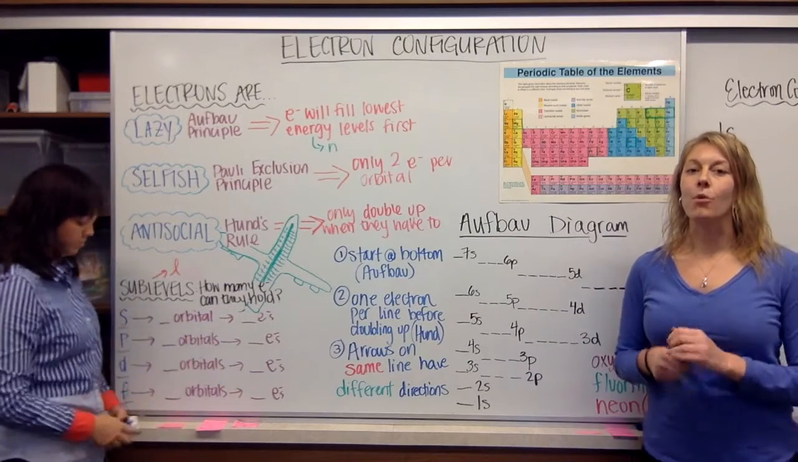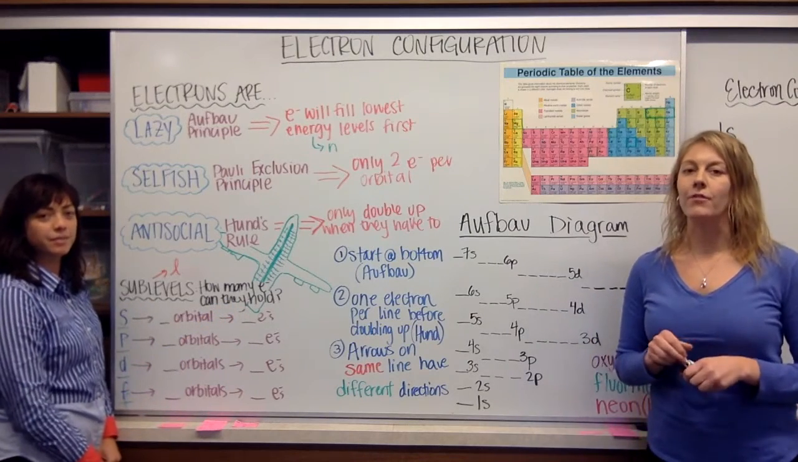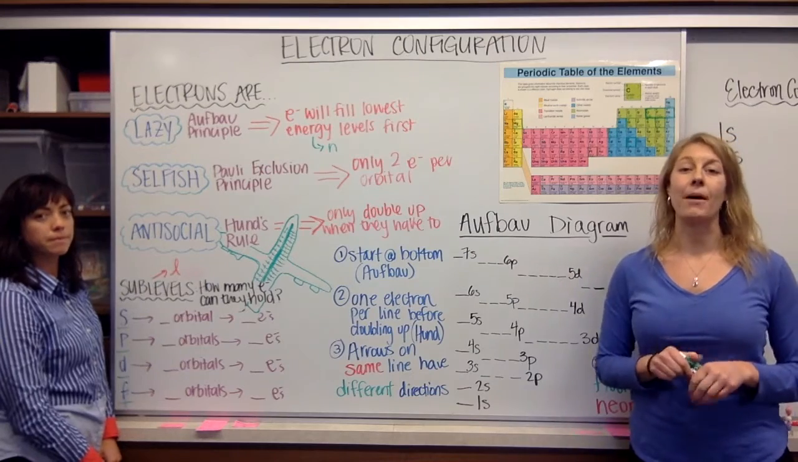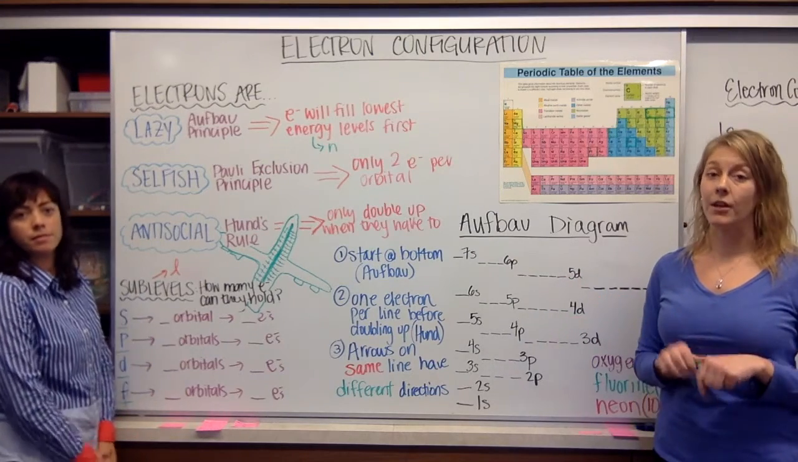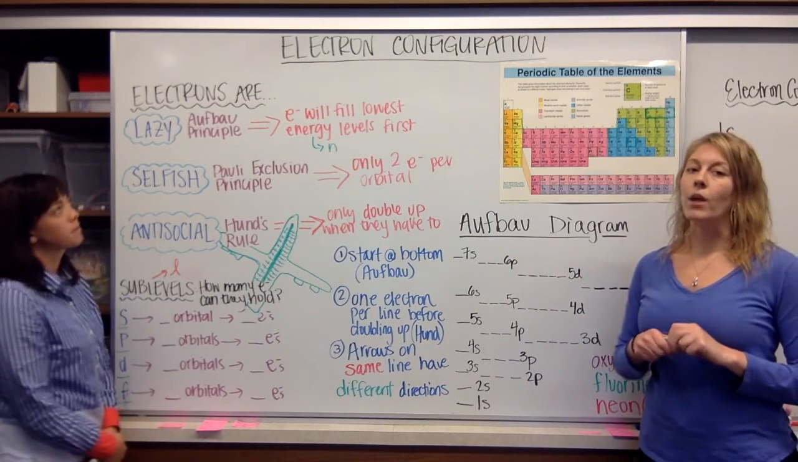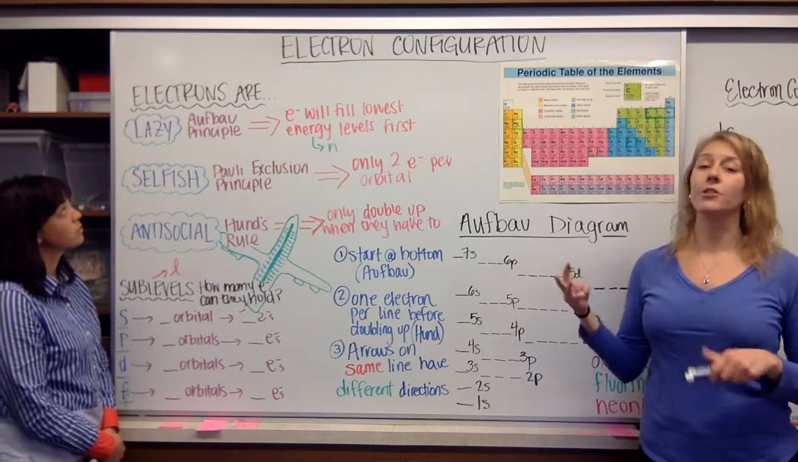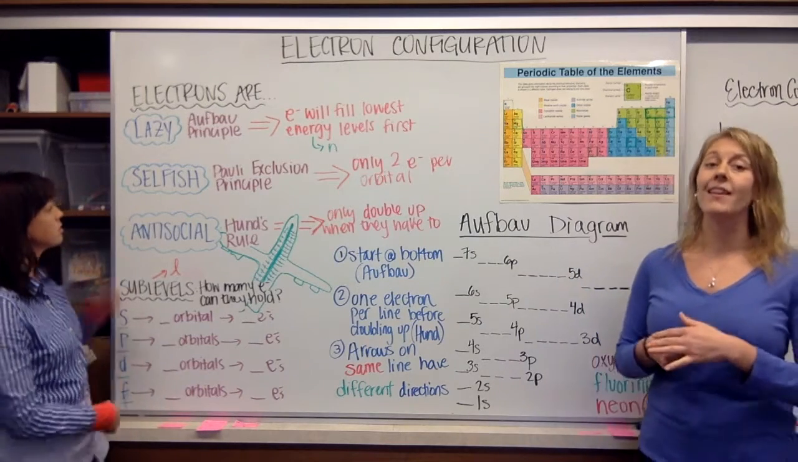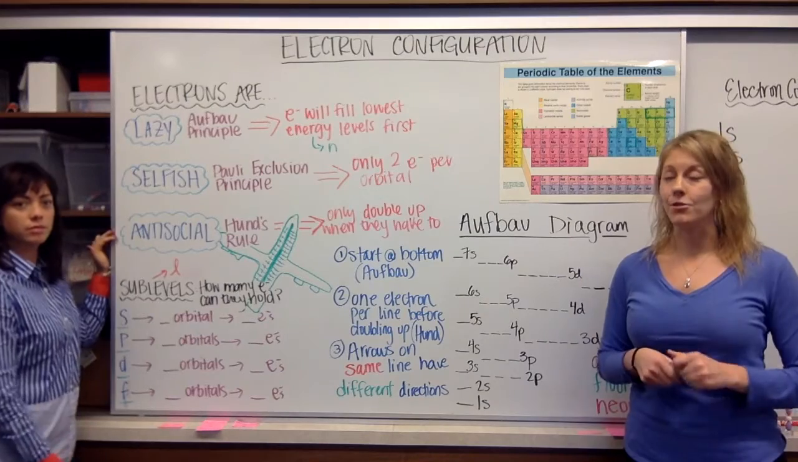Today we're going to be talking more about electrons. We're on the unit of electrons, and we're talking specifically today about that address, the electron configuration. We are going to be looking at three characteristics of electrons: how they're lazy, they're selfish, and they're antisocial.